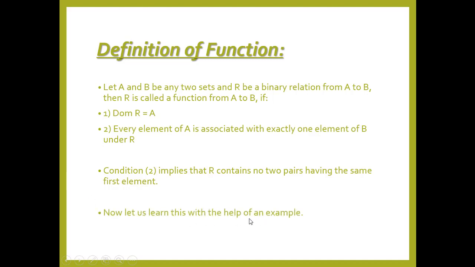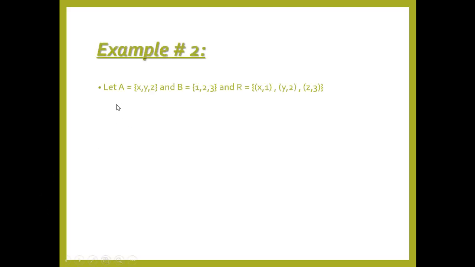Now let us learn this with the help of an example. Example number 2. Let A contain the elements x, y and z, and B contain the elements 1, 2 and 3, and we are given the relation (x,1), (y,2) and (z,3). Over here, the domain of this relation is x, y and z. Domain means the first value.